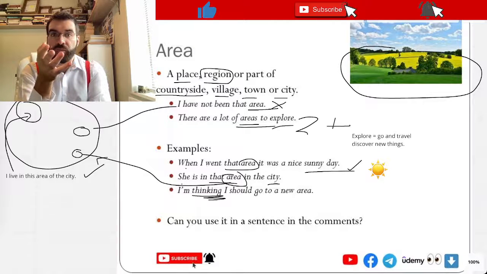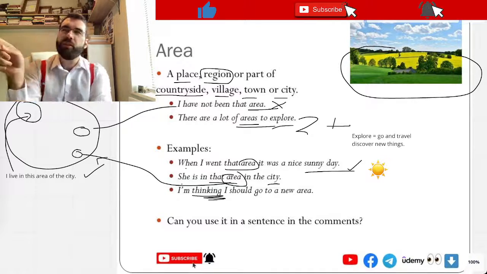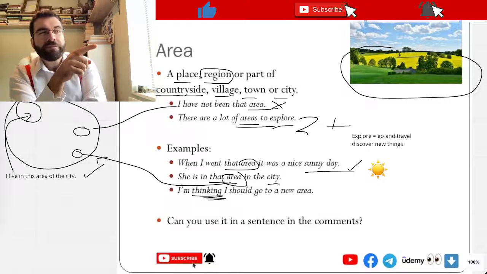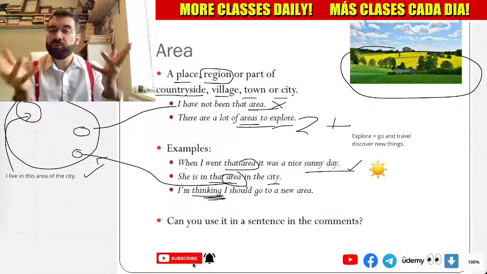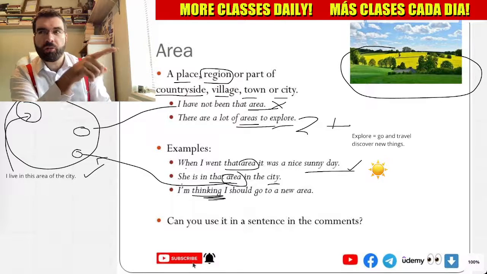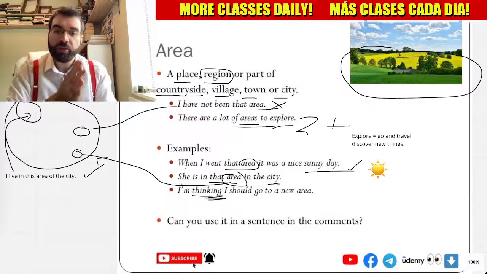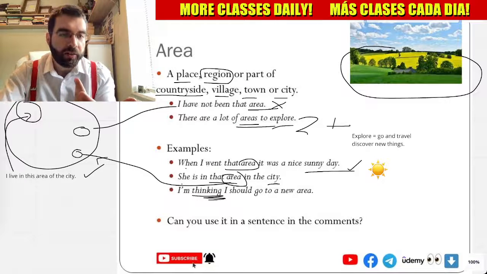Noun as the object, new area. Rather than there, maybe go there. Or maybe there. Okay, maybe. Yeah, maybe I should go.